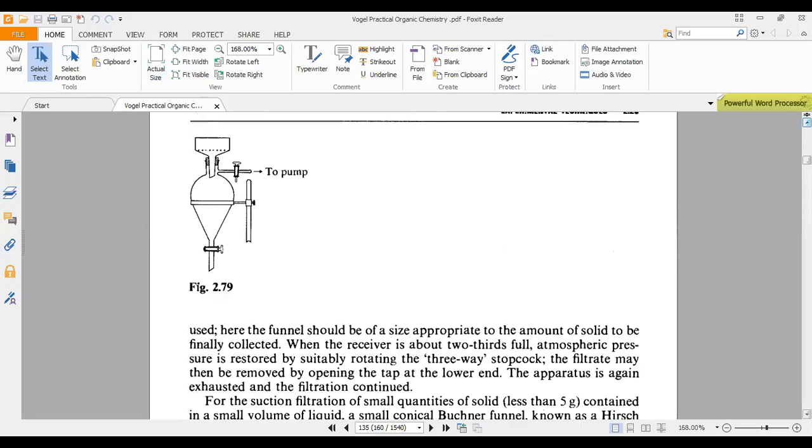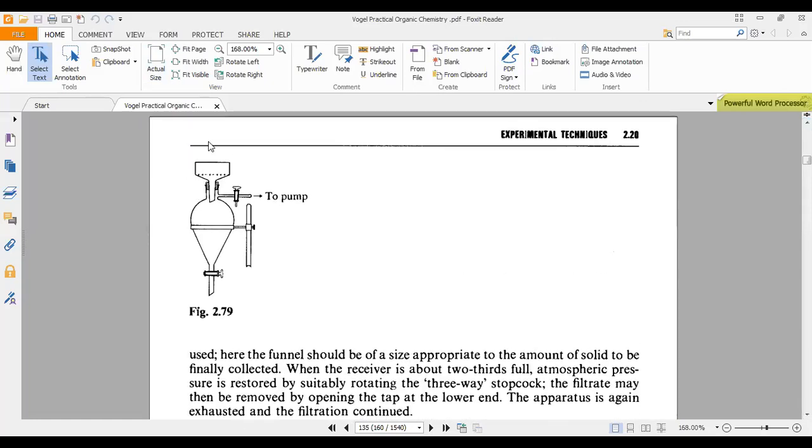If you look at this flask, this is called a Buchner funnel. This is the name of a scientist who first developed it. It contains pores in it, so we add a filter paper. We cut the filter paper to the same size as the Buchner funnel diameter and place it here. This is fitted through a cork into a separating flask, and the stopper is closed.